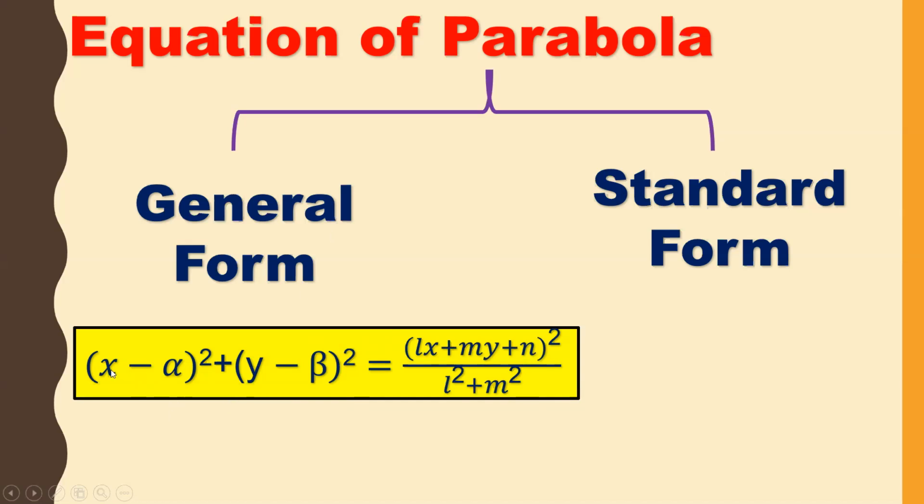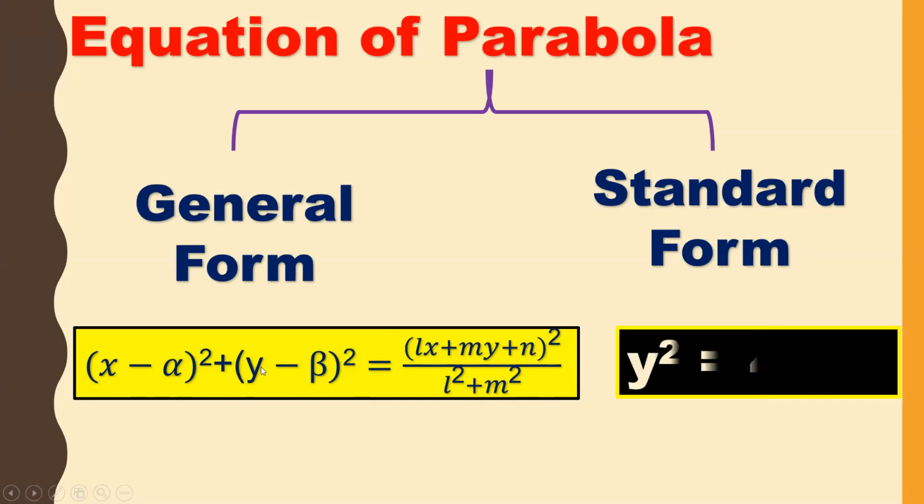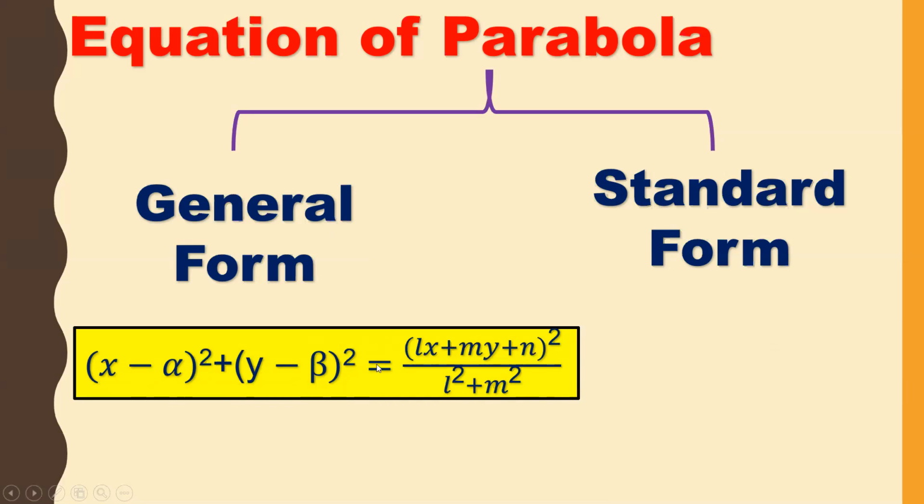The general form is x minus alpha whole square plus y minus beta whole square is equal to (Lx plus My plus n) whole square by L square plus M square. Here alpha and beta is the focus.